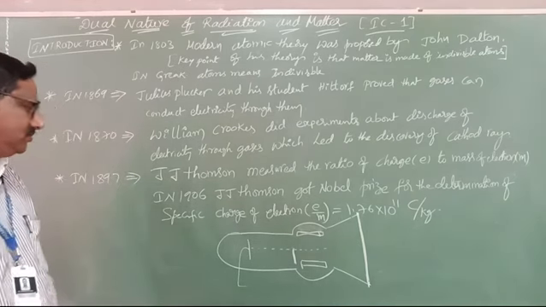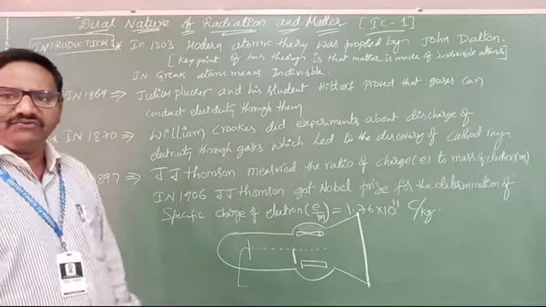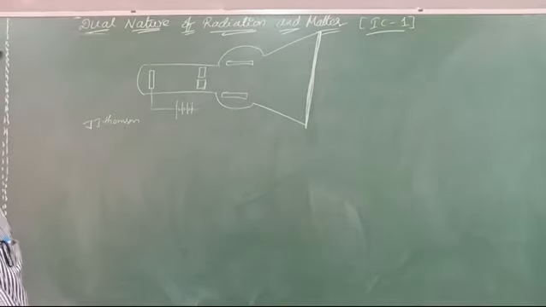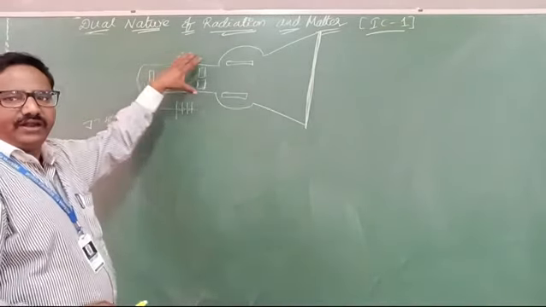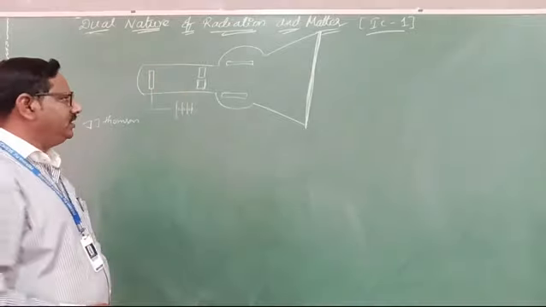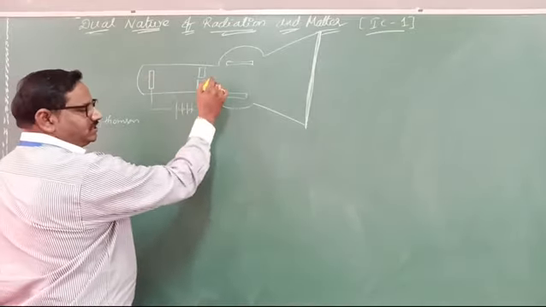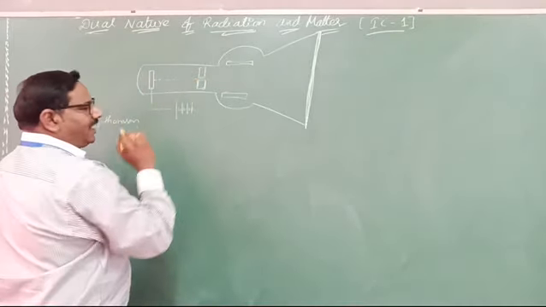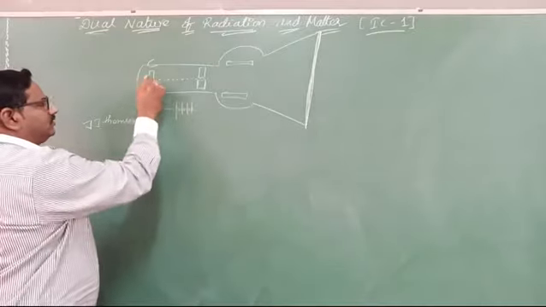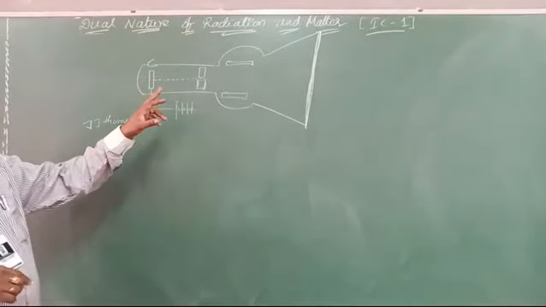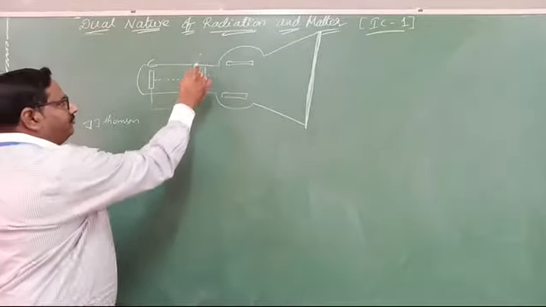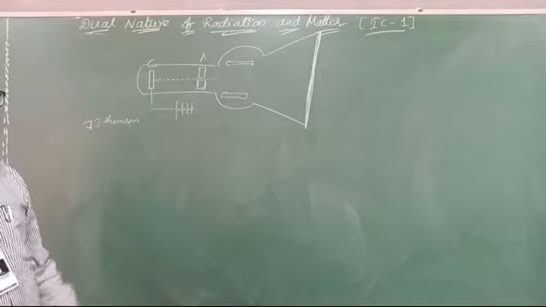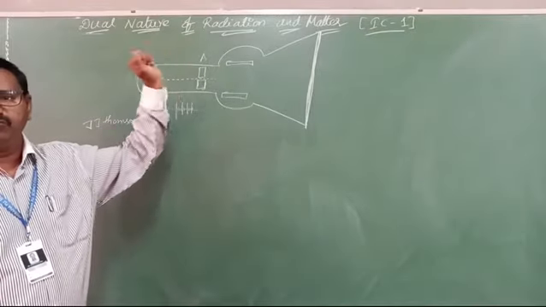What is that experiment? In it, he took one evacuated discharge tube. First, he wanted to supply cathode rays to it. From the cathode, the rays pass and reach the anode under a very high potential difference. A very high potential difference is applied, and only then will this cathode ray move.